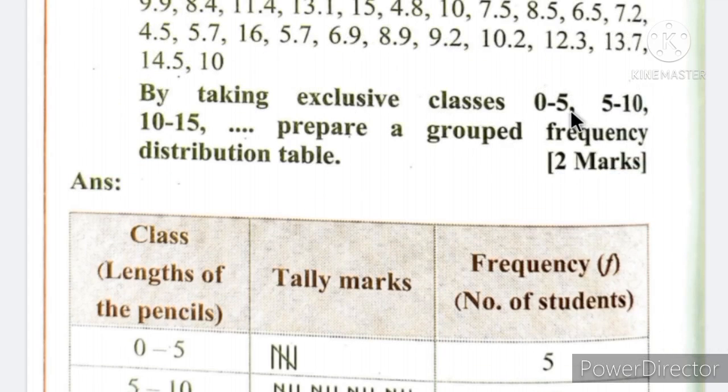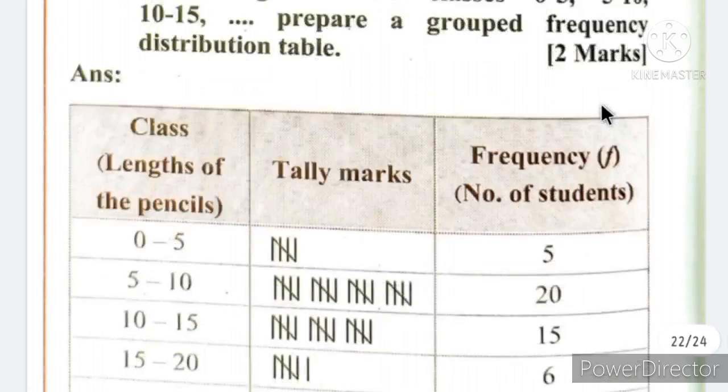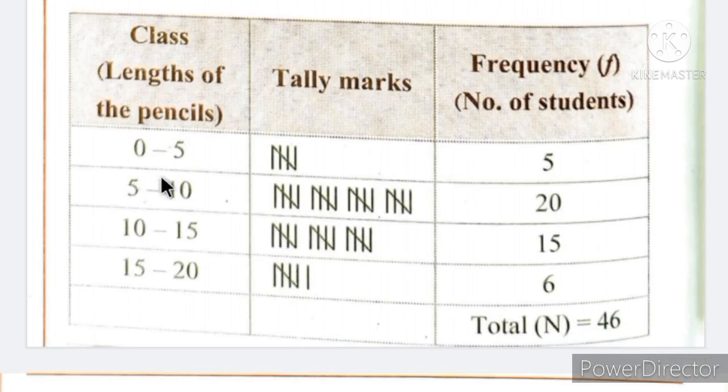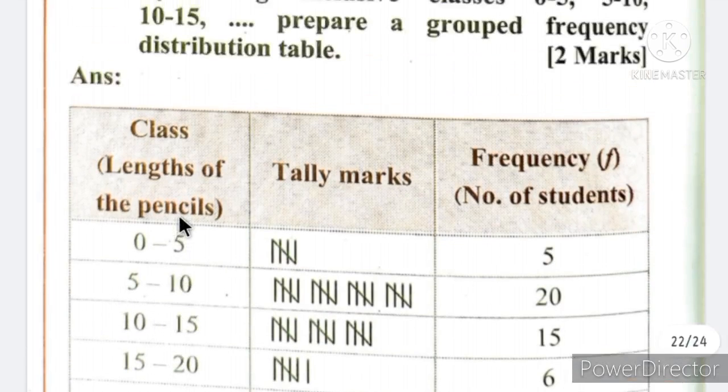We have to take 0 to 5, 5 to 10, and 10 to 15. These are exclusive classes, means the last number, that is the upper limit of this class is repeated as the lower limit of the next class. So 0 to 5, then 5 to 10, then 10 to 15, then 15 to 20. Okay, these are their classes.